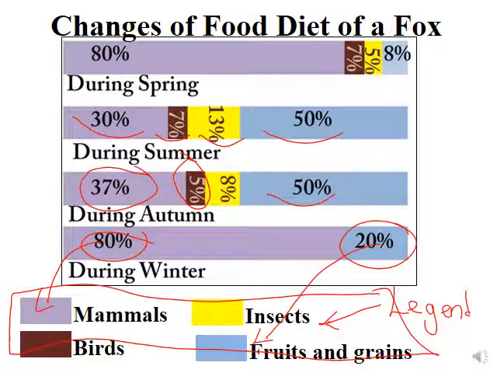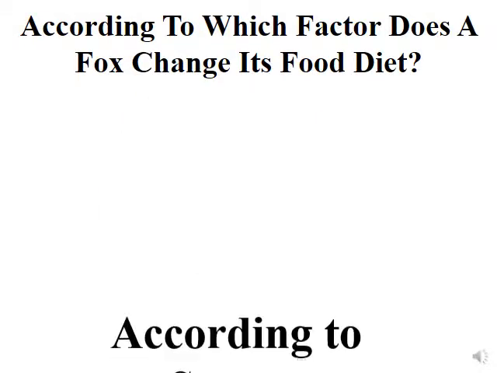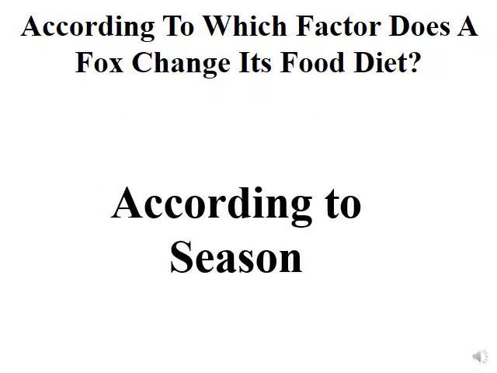So according to which factor does the food diet of the fox change? It changes according to what? According to the season. And to be more specific, it changes according to the availability of the food.